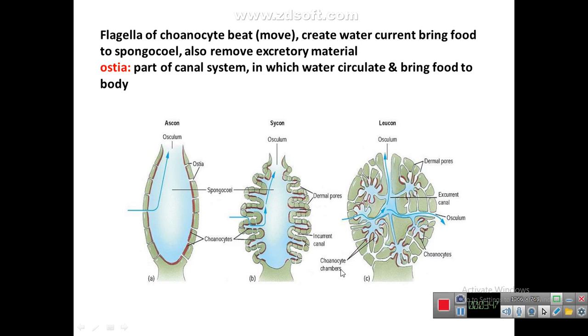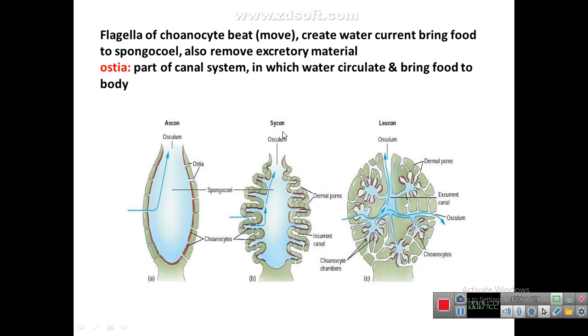They differ from one another by increasing in complexity. The diagram shows the three types of canal system. Ascon type is the simplest type of canal system. These are the ostia. From the ostia, water will enter into the spongocoel, and when water goes out of the body by means of the osculum, it will take waste material out of the body. This one is a little complex because of its structure or morphology. The water will move through these ostia into the spongocoel, and from the spongocoel by means of the osculum, water will move out of the body.